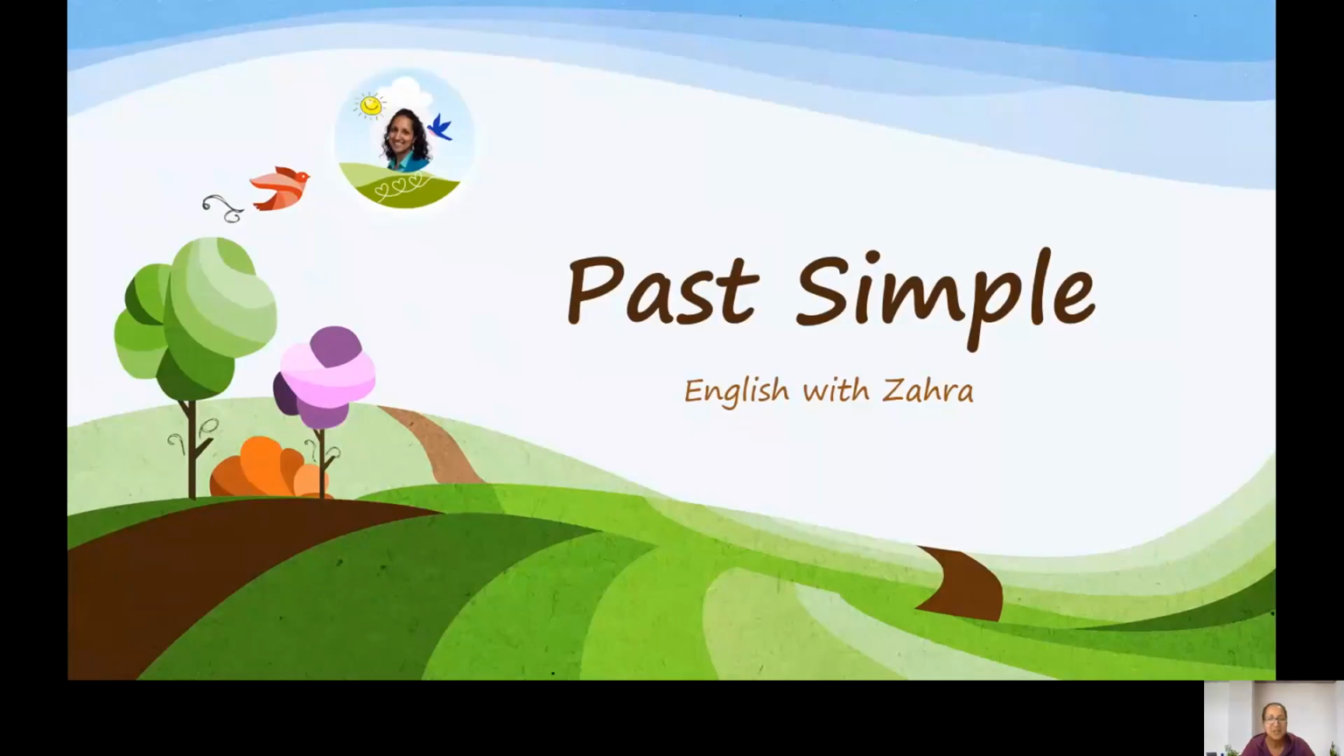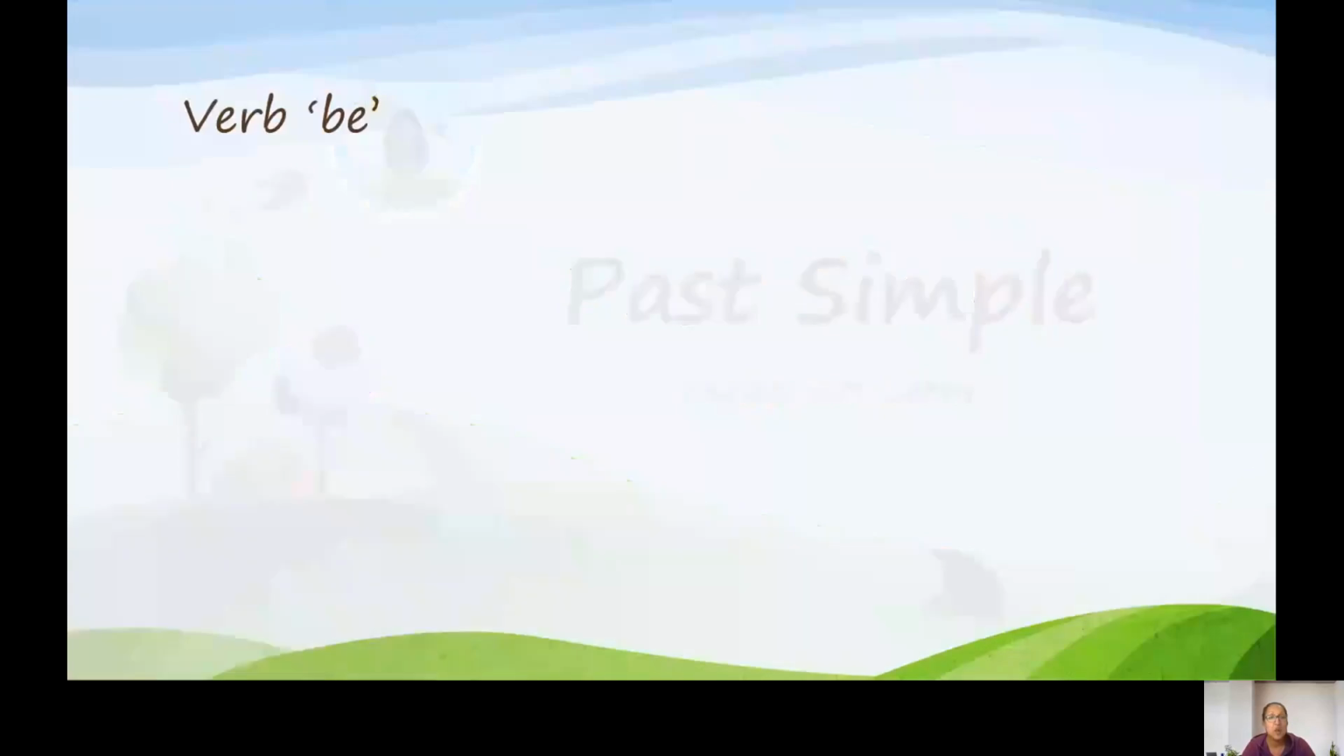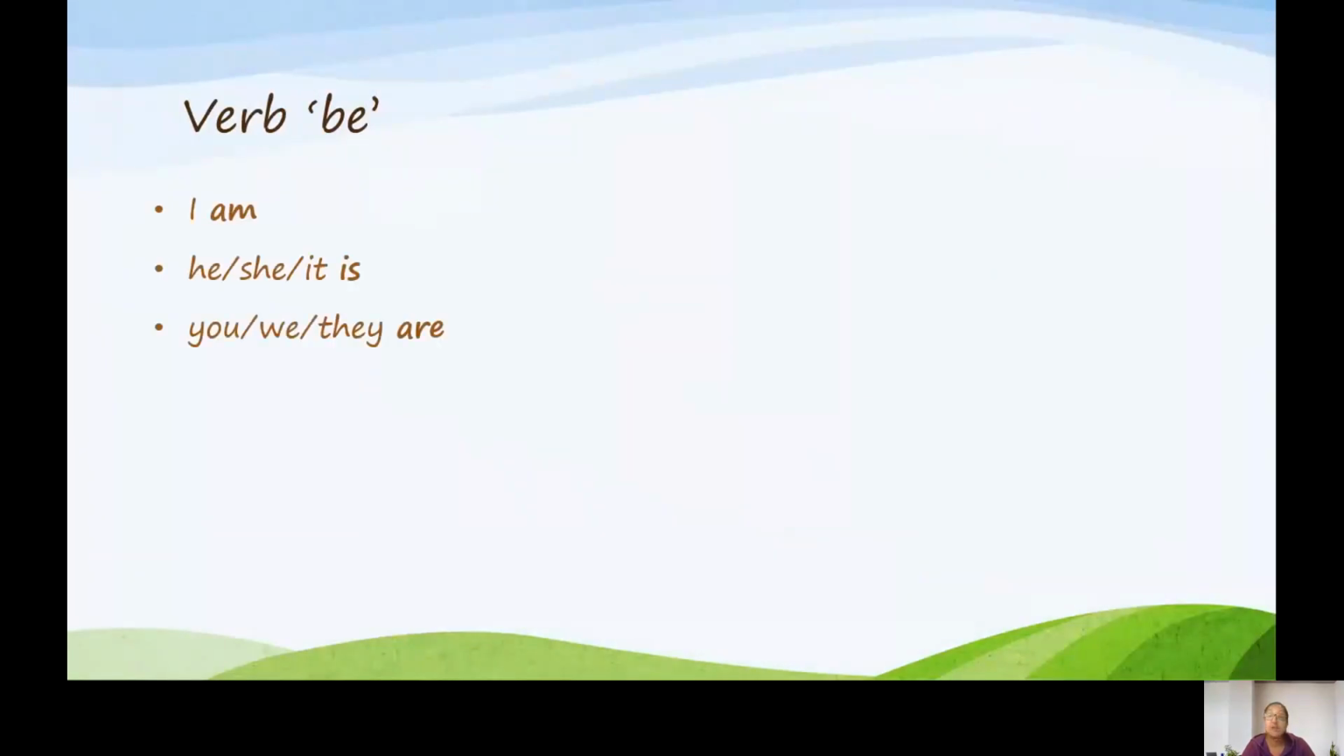Hi, let's talk about the past simple tense. We'll start with the verb to be. In the present, we have I am, he, she, or it is, you, we, or they are. But in the past, we only have two verbs to remember. I was, he, she, it was, you, we, they were.